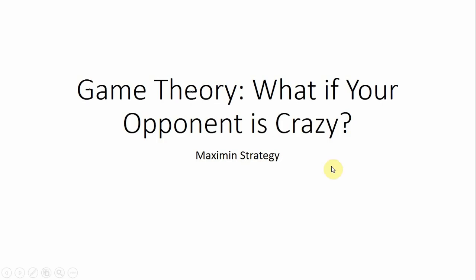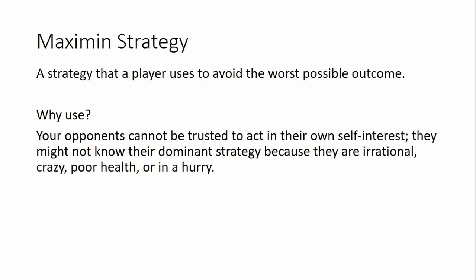In this game theory video, we're going to look at how a player should respond if they think their opponent is crazy. And this will introduce the idea of a Maximin strategy, a strategy that a player uses to avoid the worst possible outcome. Why might you use this? Again, your opponents perhaps cannot be trusted to act in their own self-interest. They might not know their dominant strategy because they're irrational, crazy, in poor health, or maybe they make decisions in a hurry without thinking them through.